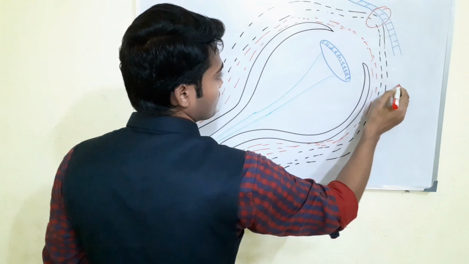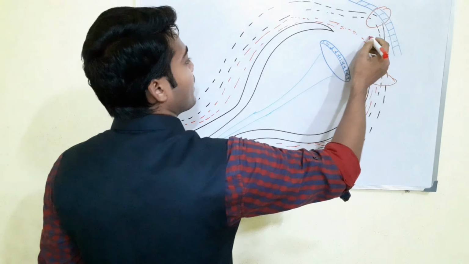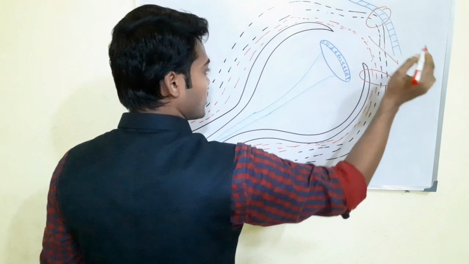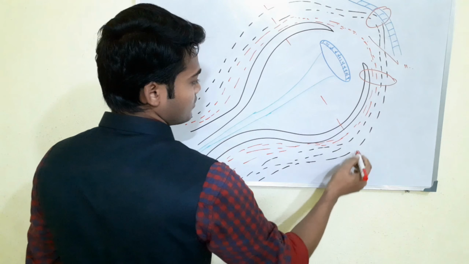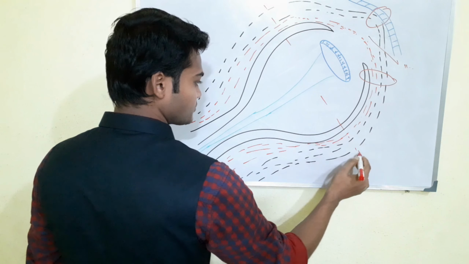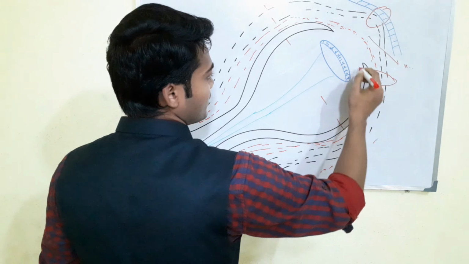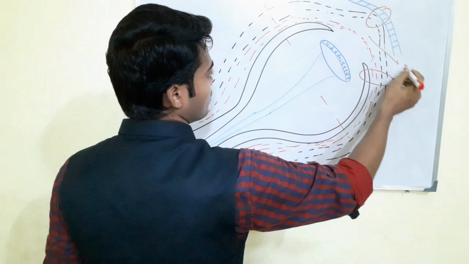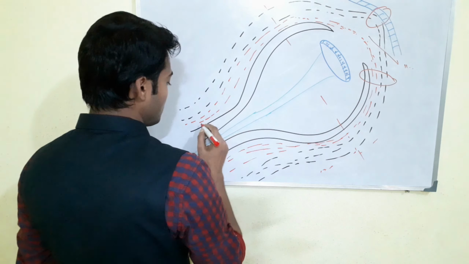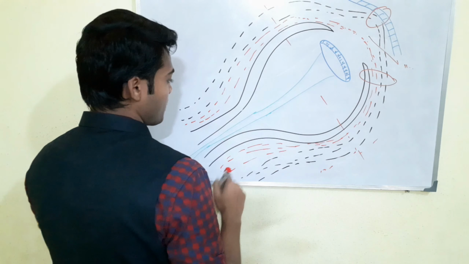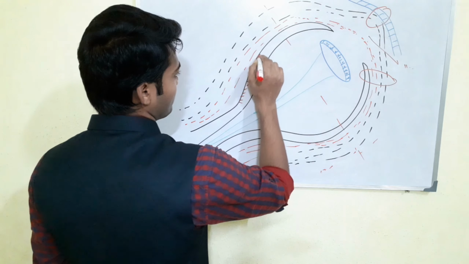Here they form the ciliary body, right? Here they form the anterior chamber, and if we divide it into two parts, from the equator this is the posterior segment and this is the anterior segment, and the anterior segment is also called the anterior chamber or posterior chamber. This forms the outer layer of the retina, right?